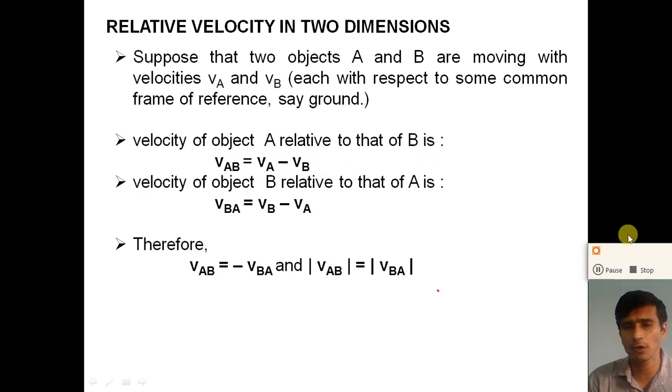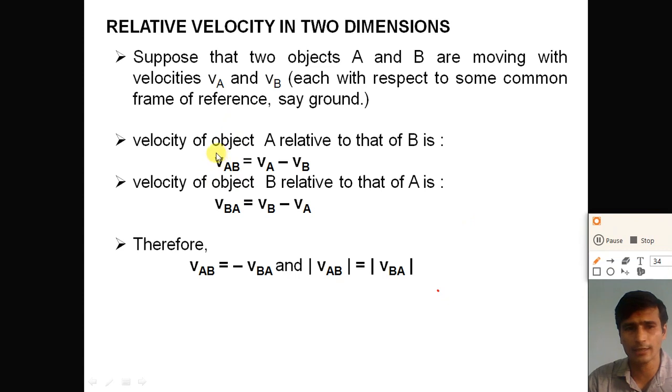Here all the velocities are in vector form. So we can write in vector form: VAB is equal to VA minus VB. Similarly, the velocity of object B relative to object A, VBA, is equal to VB minus VA vector. From these two equations we can say that VAB, the velocity of object A relative to object B, is equal to minus VBA.